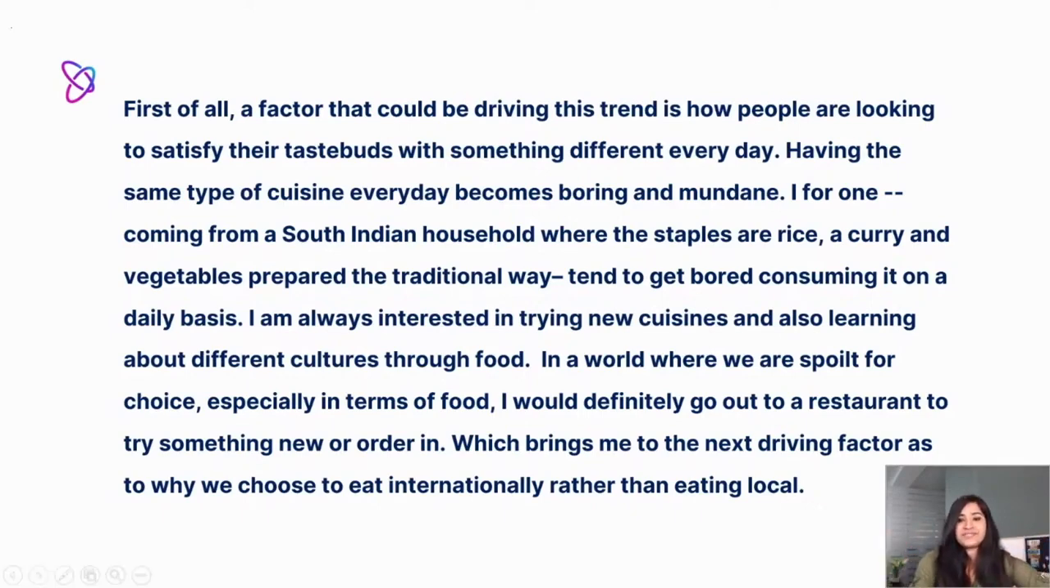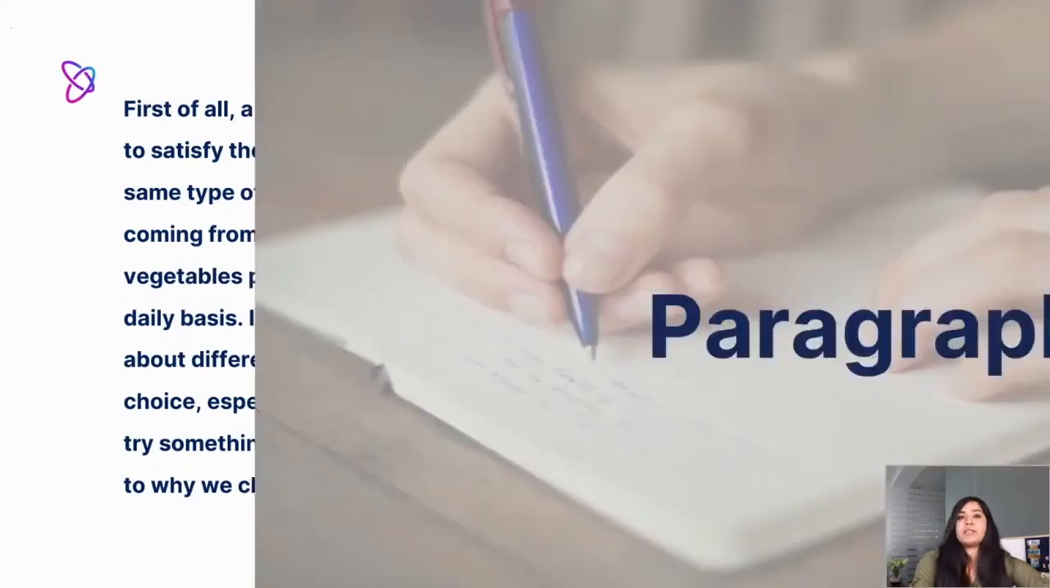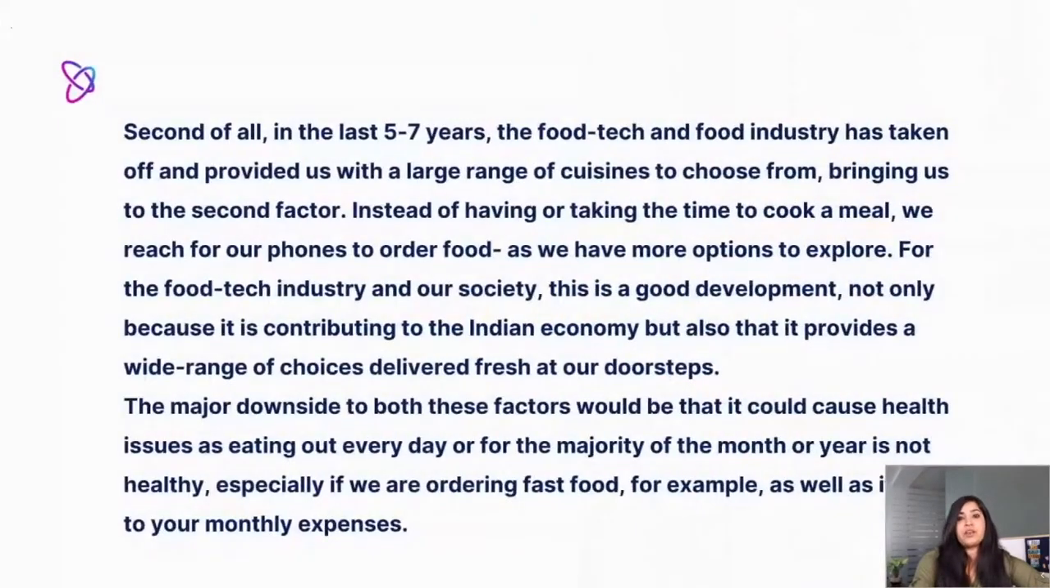All right? Okay, so let's look at paragraph 2. Second of all, in the last 5 to 7 years, the food tech and food industry has taken off and provided us with a large range of cuisines to choose from, bringing us to the second factor. Instead of taking the time to cook a meal, we reach for our phones to order food, as we have more options to explore. For the food tech industry and our society, this is a good development, not only because it's contributing to the Indian economy, but also because it provides a wide range of choices delivered fresh at our doorsteps.